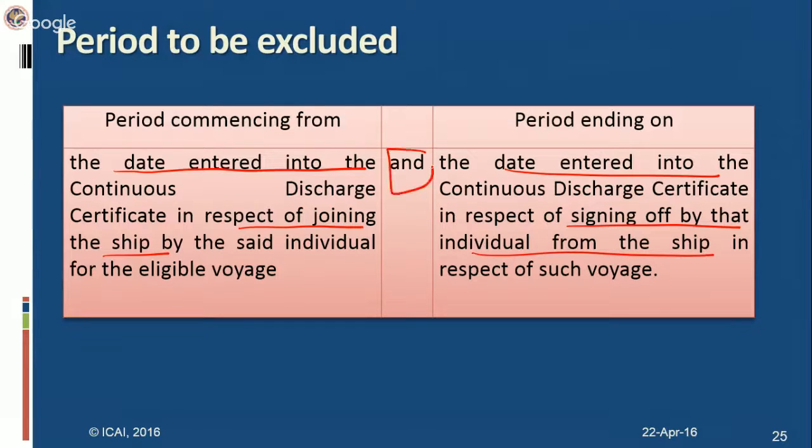So the period inclusive of both the dates, that is the joining date and the signing off date, has to be excluded while determining the period of stay of that member of the crew. So you have to exclude this period for computing the period of stay during the previous year, and if you complete a period of 182 days or more during the previous year, then only he will be considered as a resident of India.